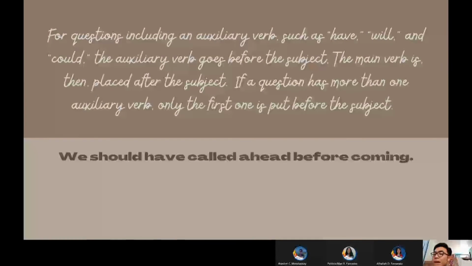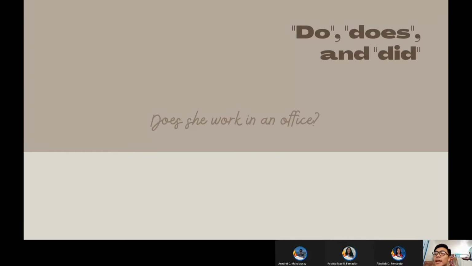All right, we can finally proceed to our third category, which is do, does, and did. Now, when do we use do, does, or did? Anyone? When do we use do, does, and did? We use do in present tense and plural subject. Does if present tense or singular subject. Meanwhile, did is for past tense.